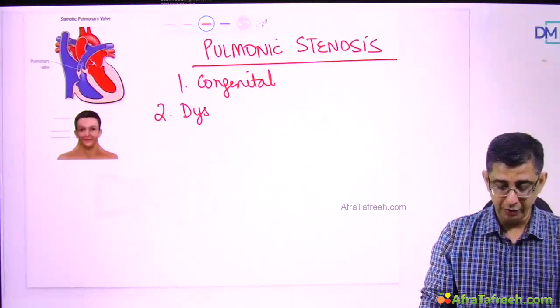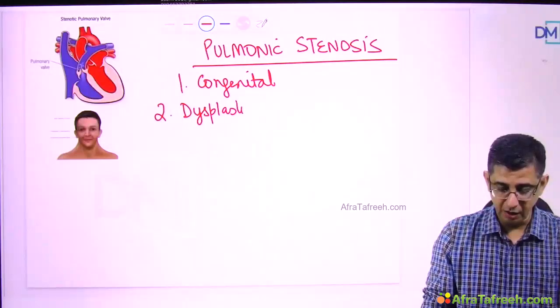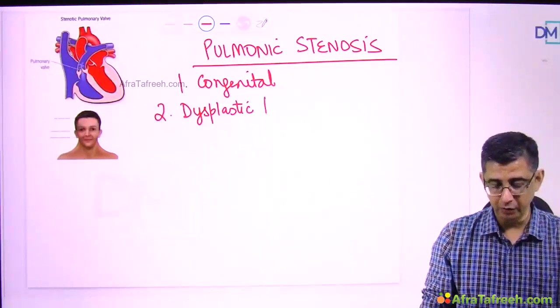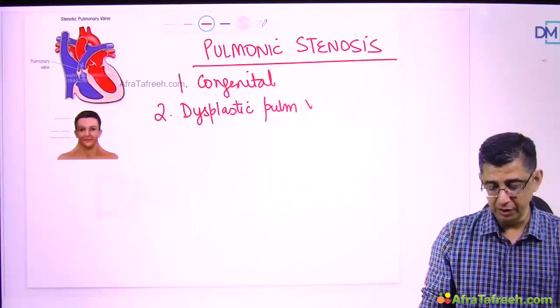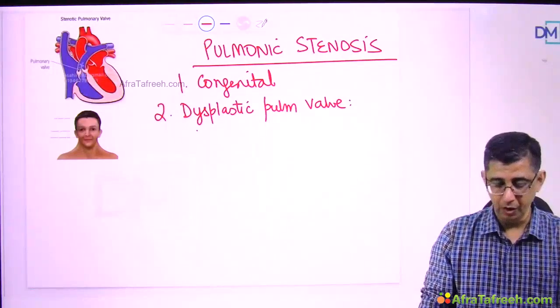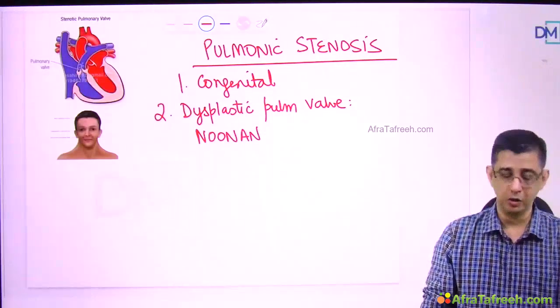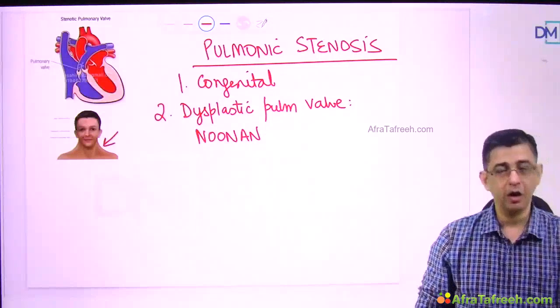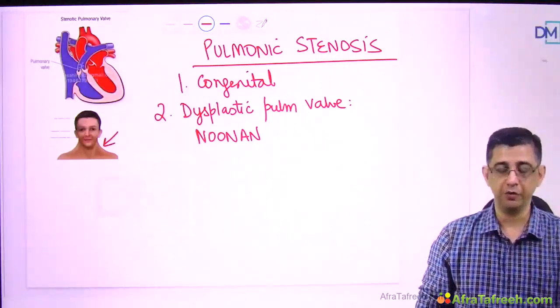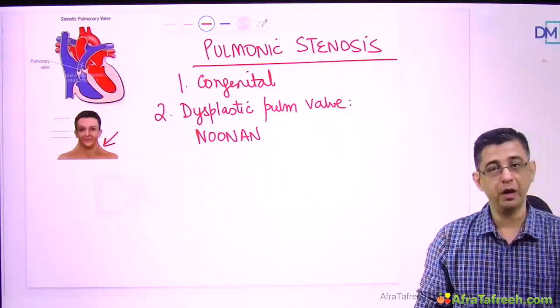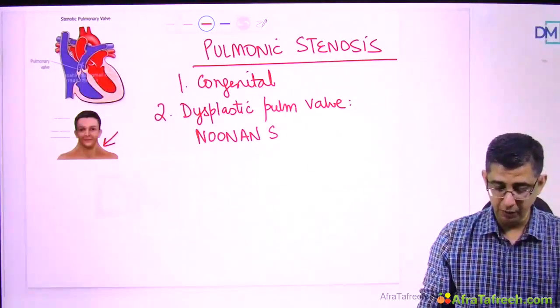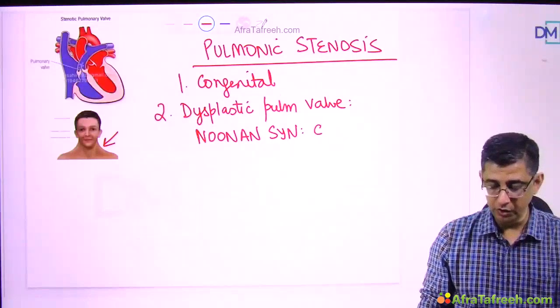Sometimes in MCQs, you might read the word dysplastic heart valves or dysplastic pulmonic valve. This is a feature that is seen with Noonan syndrome. Noonan can look like a person of Turner syndrome. You all know that in Turner syndrome, you have characteristic webbing of the neck, and Turner will obviously be a female 45XO, but you can see here I've shown a male, and this male is having a webbing of the neck. So Noonan syndrome looks like Turner syndrome, but there are definitive differences.